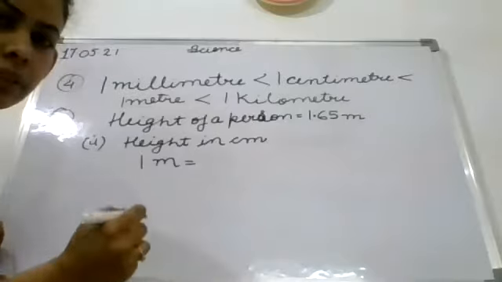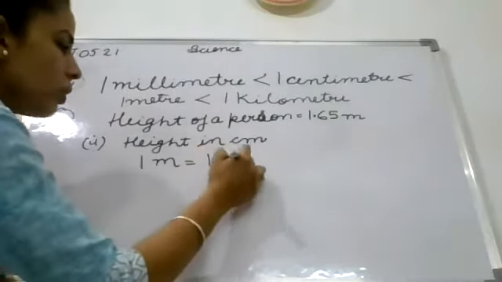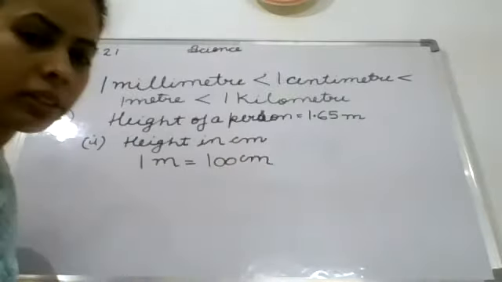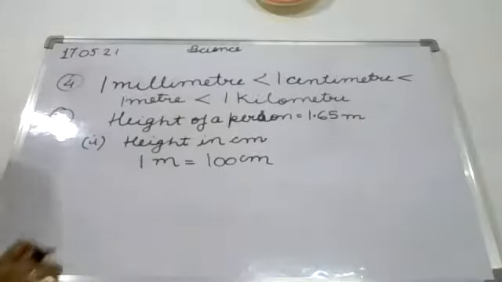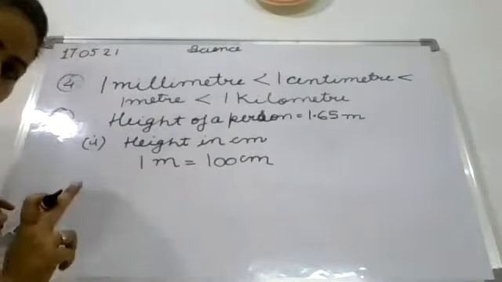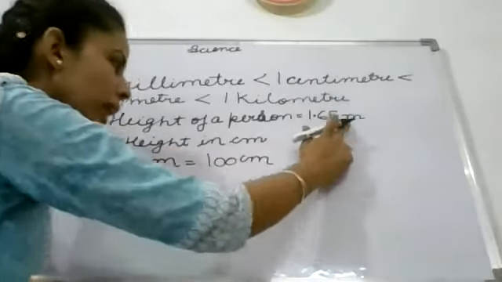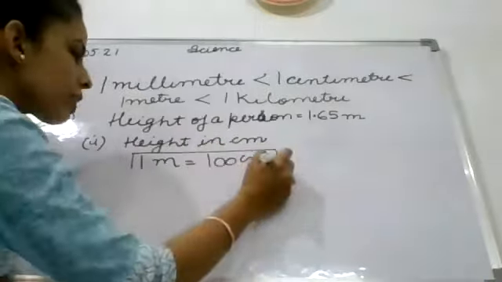Yes, children? 100 centimeter. Yes, 1 meter is equal to 100 centimeter. So we have to convert meter into centimeter. So here you have to write this first.